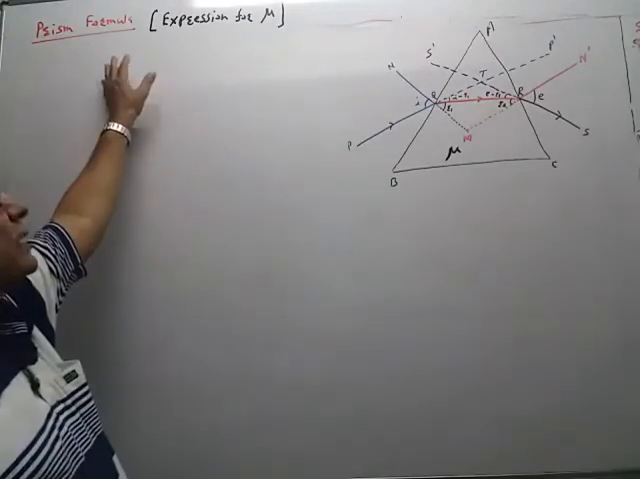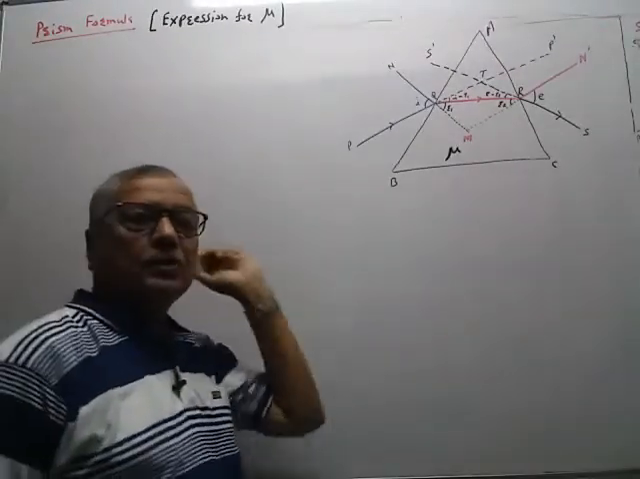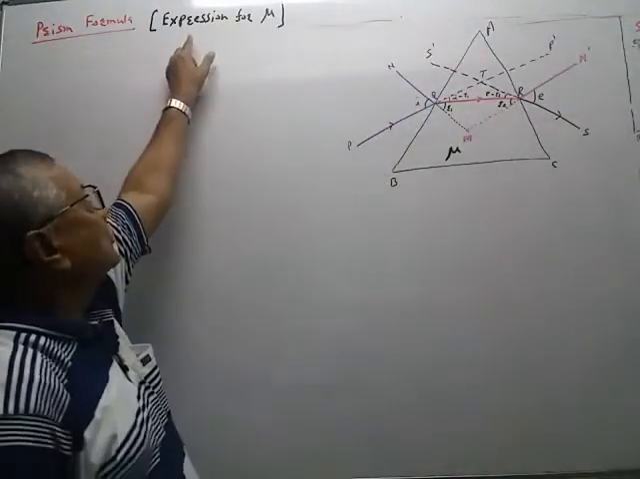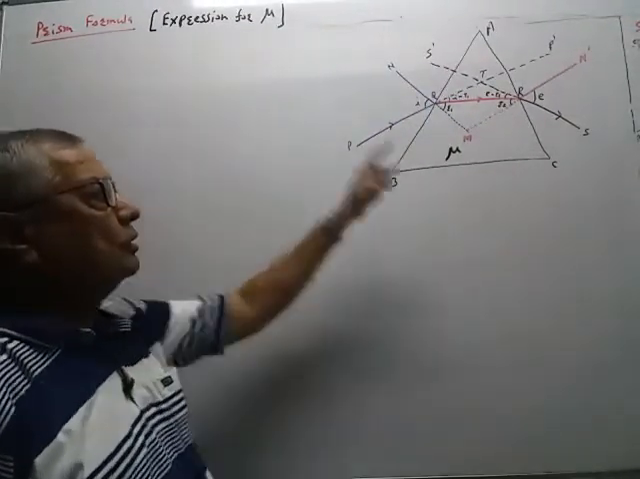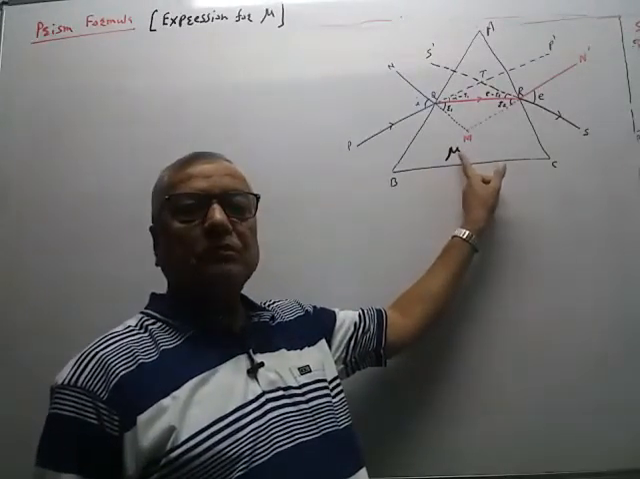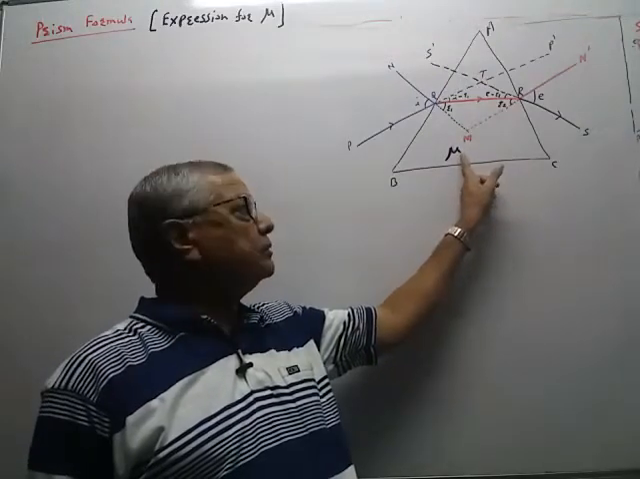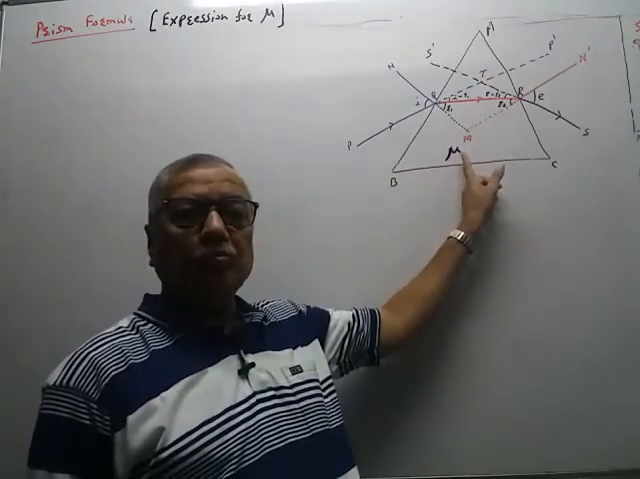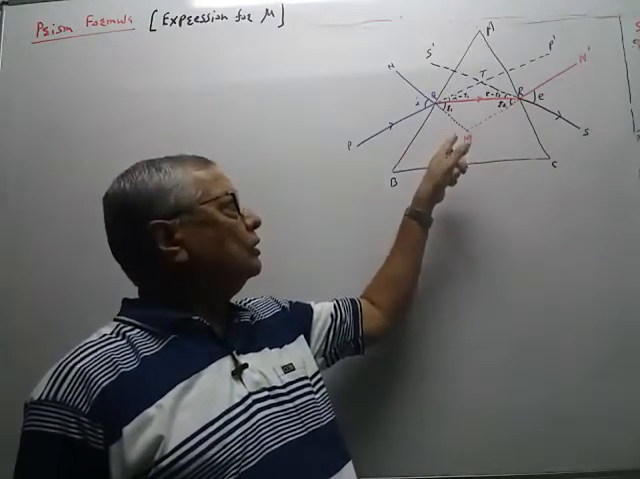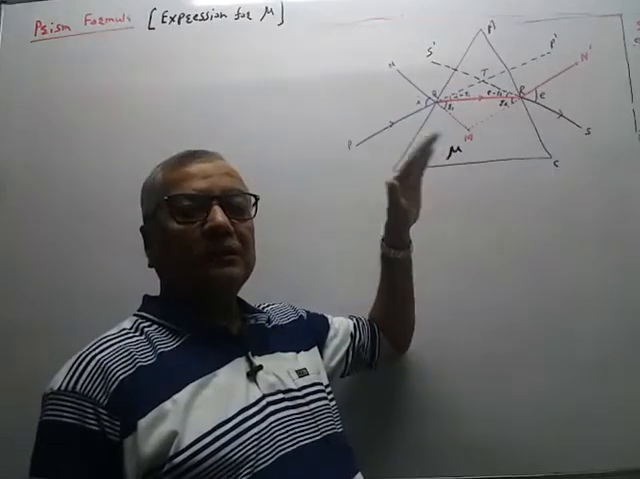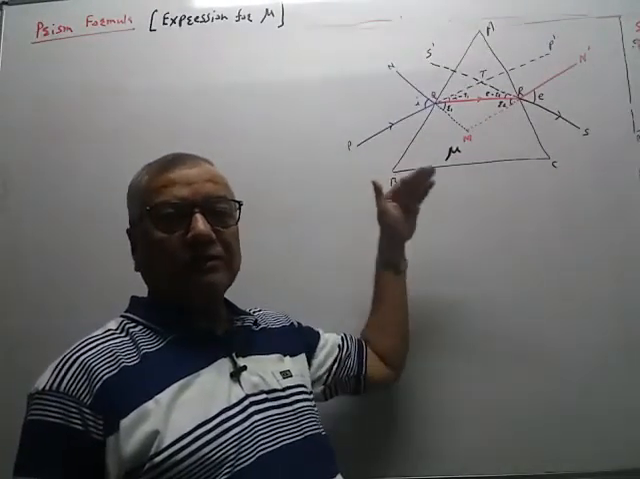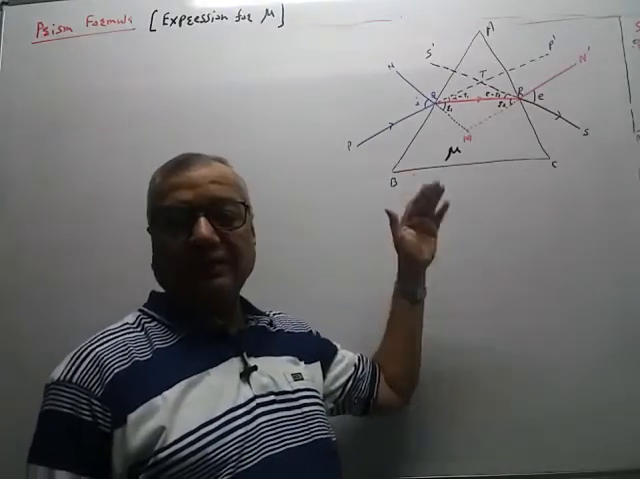So last time we started the derivation of the prism formula. We want to find the expression for the refractive index mu of the glass medium, the transparent medium of the prism. We have to derive the formula for mu. This derivation is lengthy. Therefore, we saw the first part of this derivation in the last lecture.